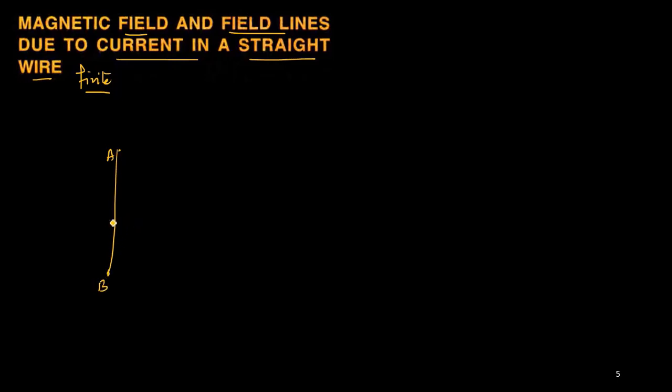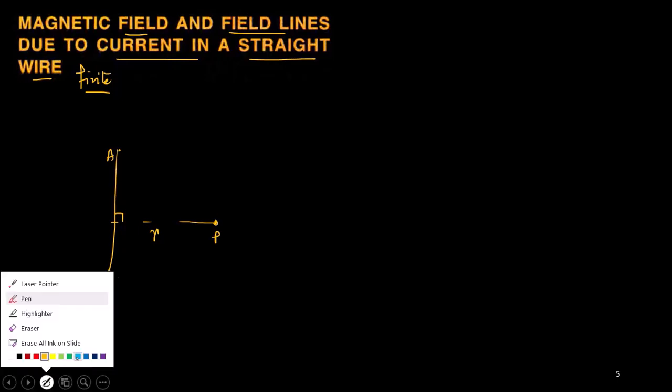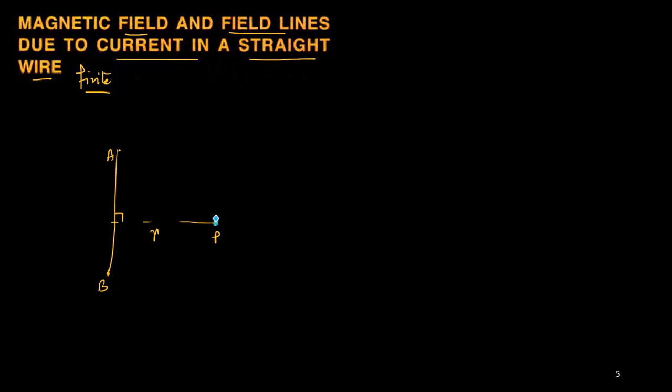Now we want to calculate the magnetic field at this point P, which is at a particular distance, let us say R, from the wire. Now why is this wire called finite? Because from the point P, you can clearly view the point A and you can clearly see the point B. If you see both the points A and B standing from the point P, then it is known as finite.